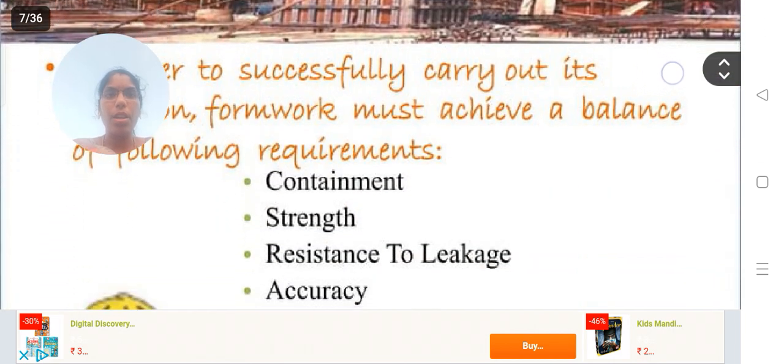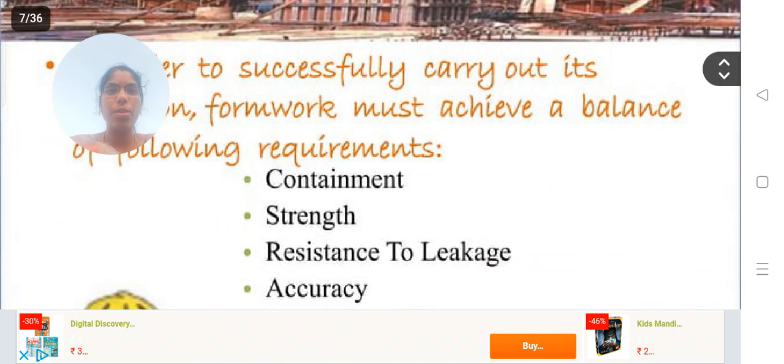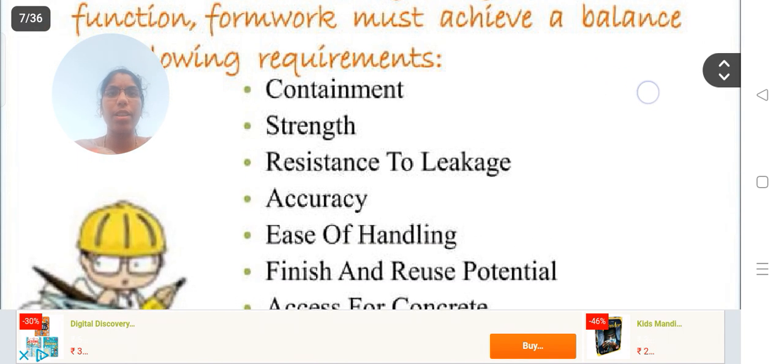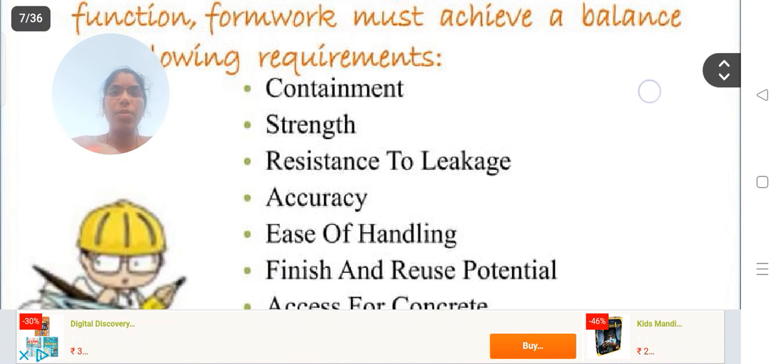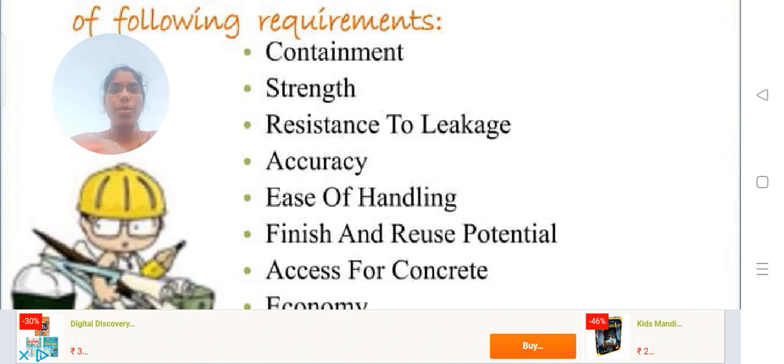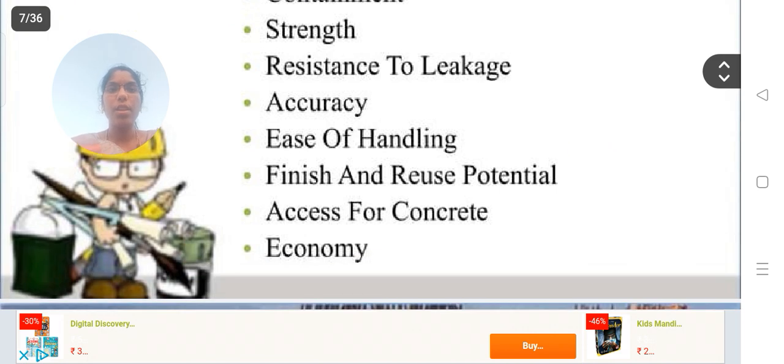So, to achieve the qualities of formwork, we should successfully get containment of the structure, strength of the structure, resistance to leakage, accuracy, ease of handling, finish, reuse potential, access for the concrete, and finally economy of the structure.